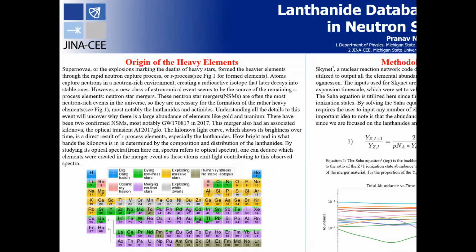This merger also results in an optical transient called a kilonova. The kilonova light curve shows its brightness over time and is a direct result of all the R process elements that formed, but specifically the lanthanides. How bright it is and what bands the kilonova peaks at is due to the composition and distribution of the lanthanides. So by studying its optical spectra, you can deduce exactly which elements were formed.